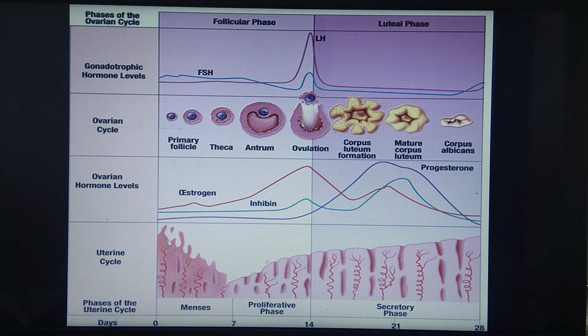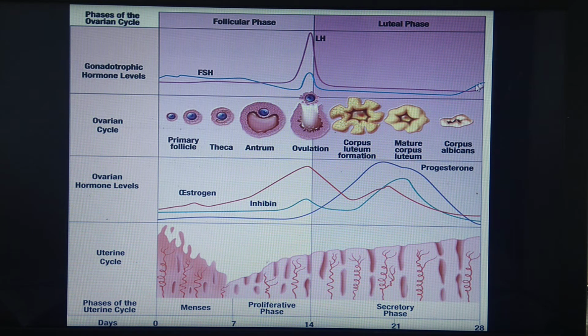And why does this breaking of the endometrium take place? It is because of the low level of progesterone. See this purple colored line, it shows a very low level of progesterone. Why is the level of progesterone low here? Because of the formation of the corpus albicans. Why is it formed? Because the discharged ovum is not fertilized.